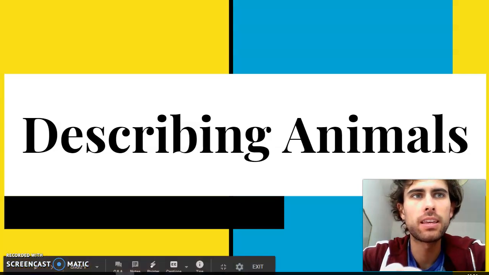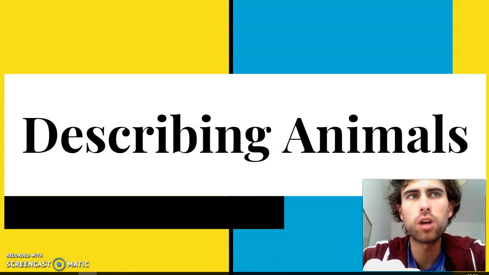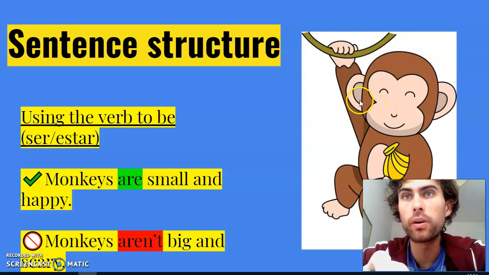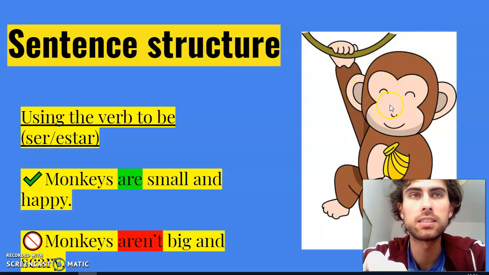Okay, so I think you still know animal vocabulary, but we're going to talk about some new words today and how to describe them. For instance, I'm going to use the example of a monkey, and I'm going to talk about how the monkey is. So, for example, monkeys are small and happy.